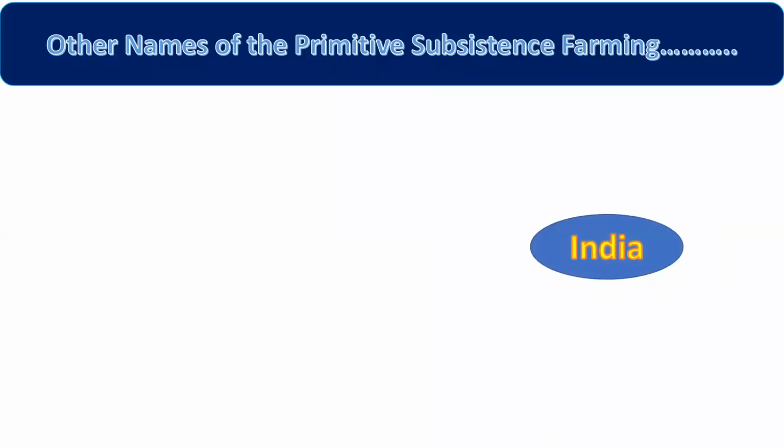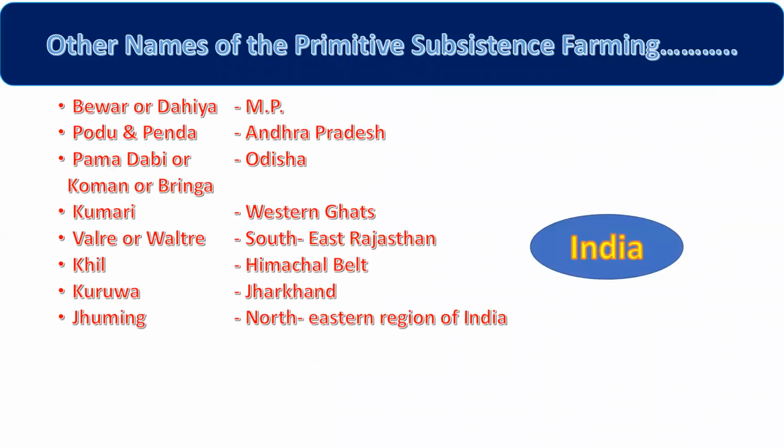First of all, study about India. In MP, Madhya Pradesh, it is called Bewar and Dhiya. In Andhra Pradesh, its name is Podu and Penda. In Odisha, Pamadevi or Koman or Bringa. Western Ghat, Kumari. Southeast Rajasthan, Valer and Voltaire. Himachal belt, Khil.